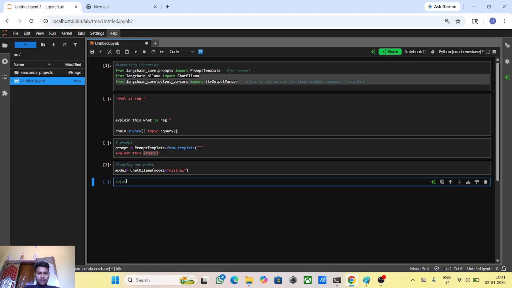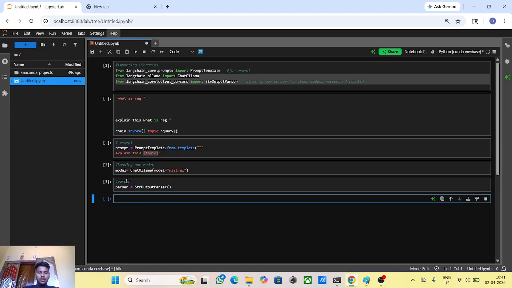Let's take the parser. Parser is equal to StrOutputParser. Okay, the parser is loaded. Then here the main part comes. LangChain LCEL, LangChain Expression Language.